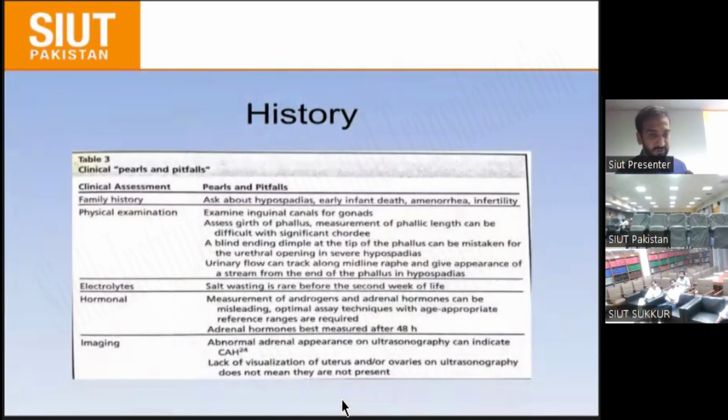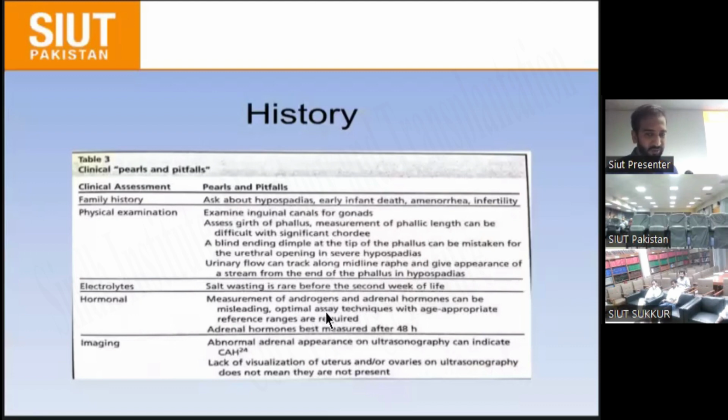This is as previously described, the history and the physical examination. Ask about any hypospadias, early infant death, amenorrhea or infertility, and examine the inguinal canal for gonads. Assess the girth of the phallus and any blind-ending dimple at the phallus, which may be mistaken for the urethral meatus or severe hypospadias. Also track the urinary flow, with the midline raphe, and look at the appearance of the stream from the end of the phallus. Check the electrolytes, though salt wasting is rare before the second week of life.